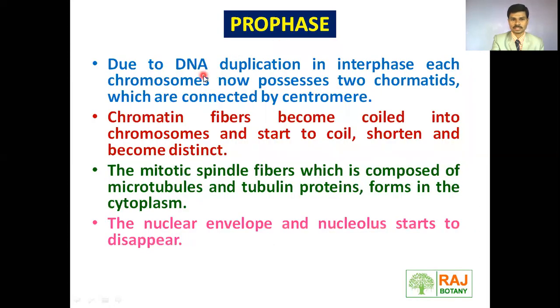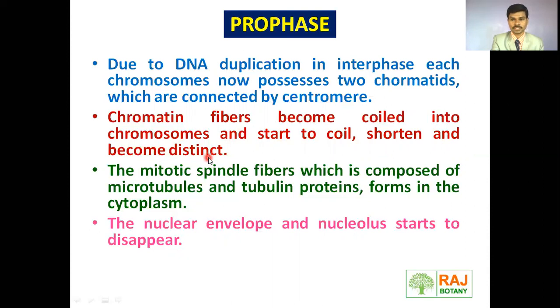First, prophase. Due to DNA duplication in interphase, each chromosome now possesses 2 sister chromatids, which we have discussed earlier. These 2 sister chromatids are connected with each other by the centromere. Chromatin fibers become coiled into chromosomes, and start to coil, shorten and become distinct.